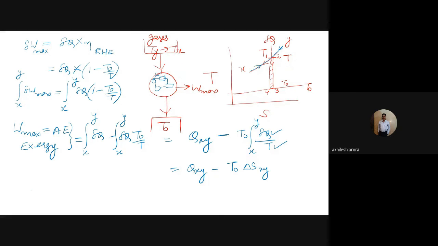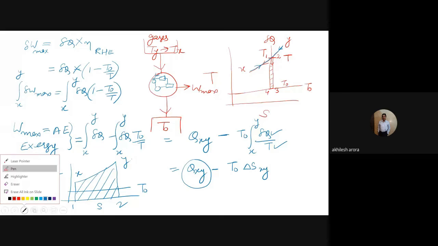Okay, so now what is this? This is Q XY, and if you see this particular diagram here on the TS diagram, if this is T naught and this is Y, this is X, and I want to calculate the total heat supplied, then the total heat supplied is this area. And this area is unavailable energy.